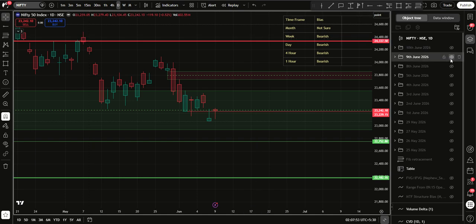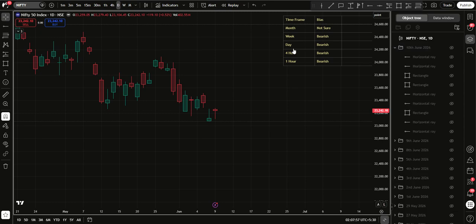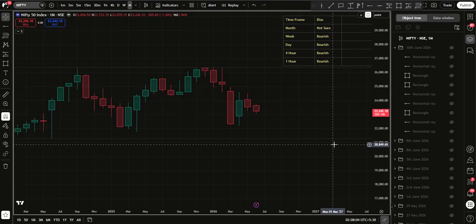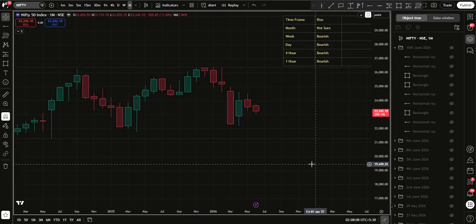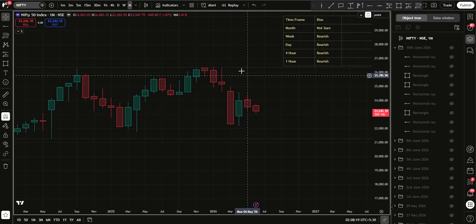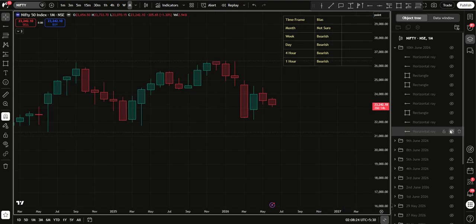Now let's quickly forget all the previous day's analysis and start with today's. So essentially, what we do here is we analyze Nifty on different time frames, starting from the monthly all the way down to the hourly time frame. Look for biases, look for levels of buyers and sellers, and liquidity. So starting with the monthly time frame, there's no bias because there's no higher lows formed and there's no lower highs formed. So there's essentially no bias on this monthly time frame chart of Nifty.